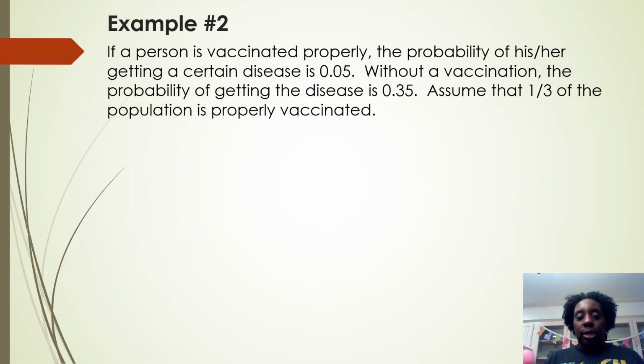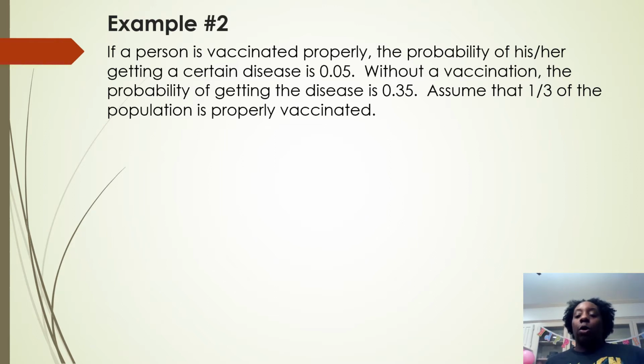All right. Let's see what we got. If a person is vaccinated properly, the probability of his or her getting a certain disease is 0.05. Yes, I did not make this problem specifically because of the pandemic we're in. I've always used this problem every year. It just has more significance now. Without a vaccine, the probability of getting the disease is 0.35 or 35%. Assume that a third of the population is properly vaccinated.